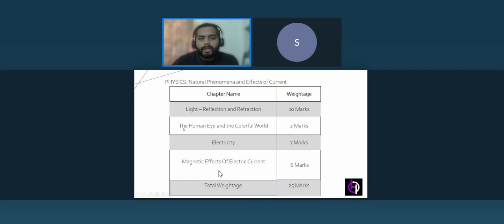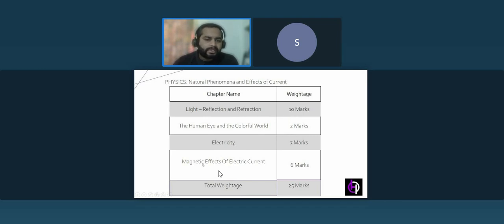You can see that human eye and the colourful world contains 2 marks. So if you have not completed your syllabus yet, first focus on electricity and reflection and refraction. Just don't waste your time in the starting part. Focus on the important topics, like the meaning of reflection, refraction, then the sign conventions that are used, ray diagrams. In electricity also the same way: the meaning of electric current, flow of current, potential difference, Ohm's law, and the combination of resistors. Focus on this and you will score well in these two chapters.